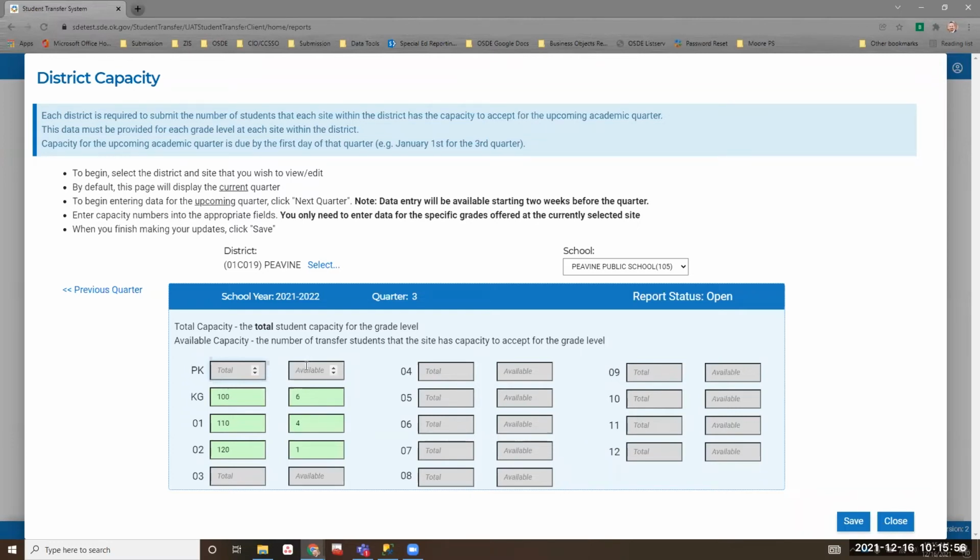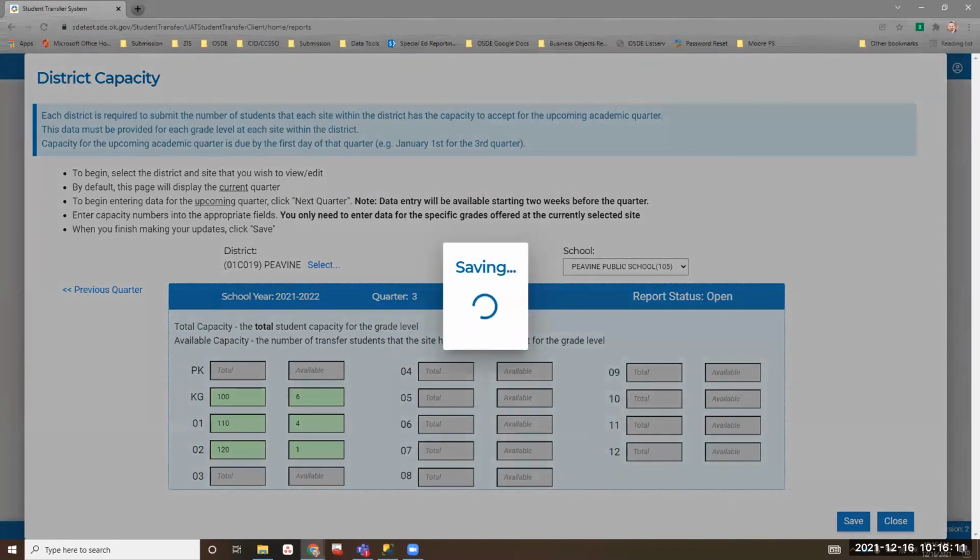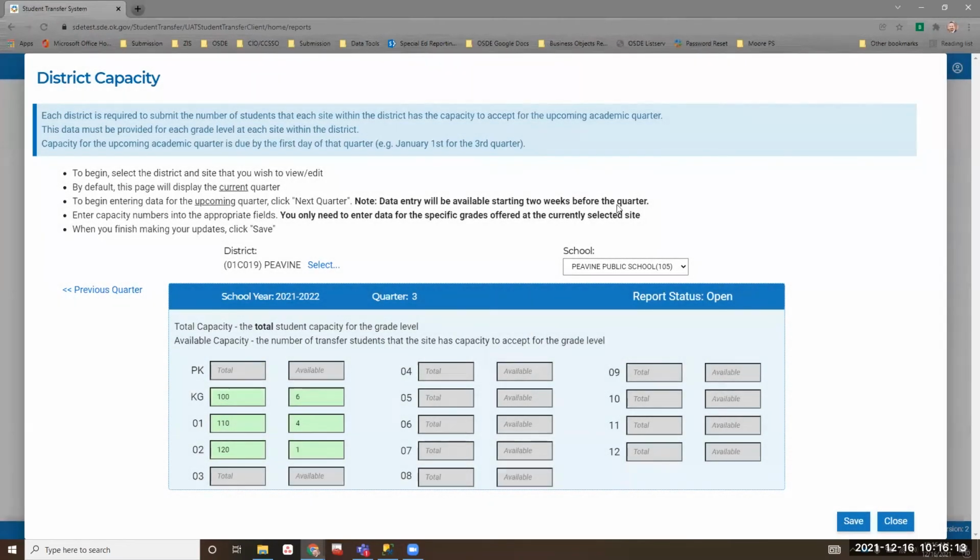That's all we're required to do. What was your capacity at that point in time? That's it: total and available. It may change in 2 weeks, and that's okay. We're looking at a point in time. You do that, and then you hit save and it's done.